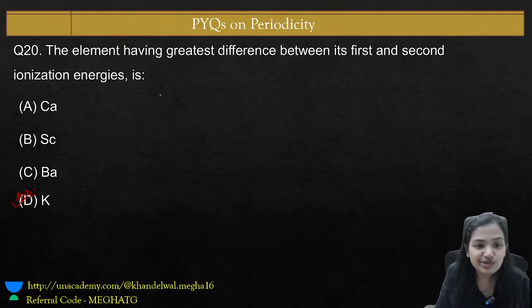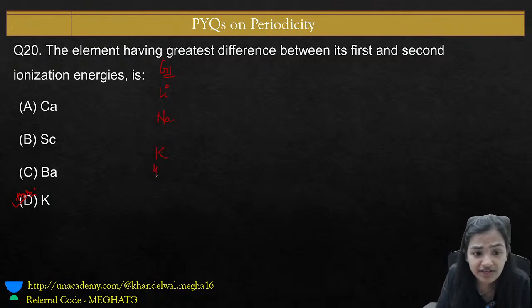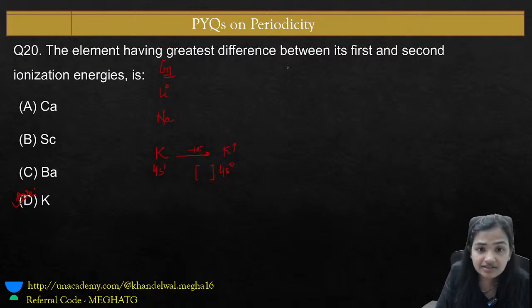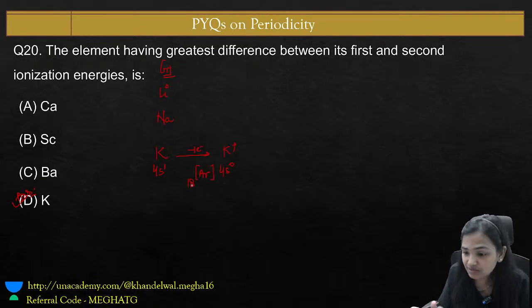Why? We are talking about Li, Na, K. What will happen? They all belong to group number 1. So here the electronic configuration is 2, 8, 8, 1, with 4s1. Whenever you lose one electron, it will become K positive, 4s0, which will achieve the noble gas configuration of argon, which is 18 electrons.